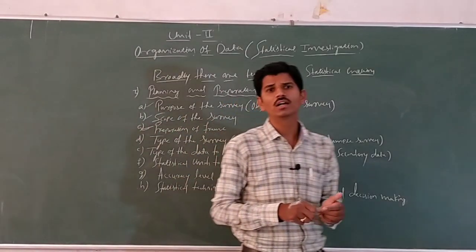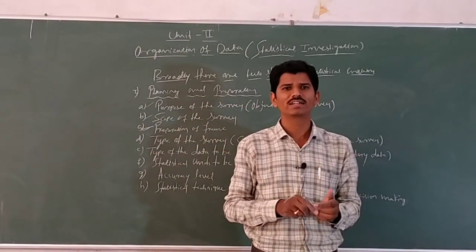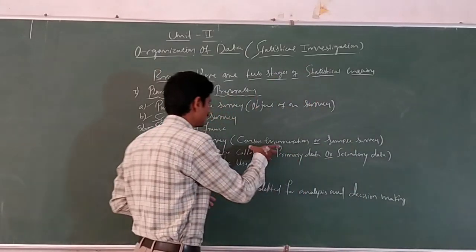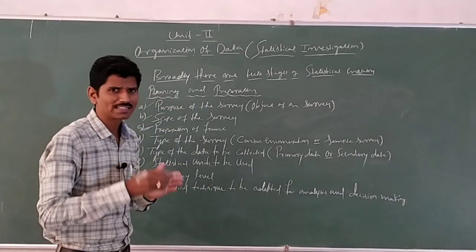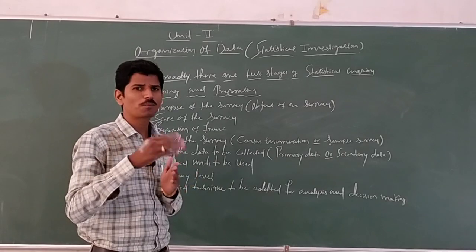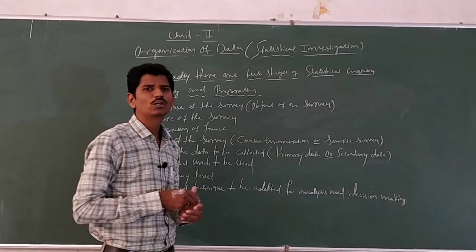If the investigation is based on all the units of the population, then it is said to be census enumeration.